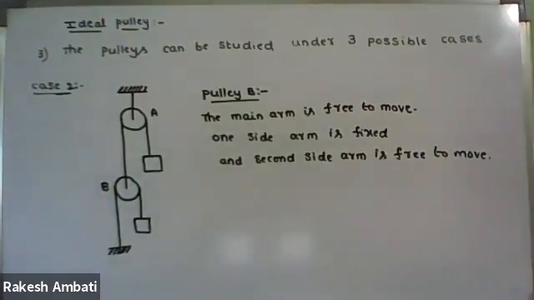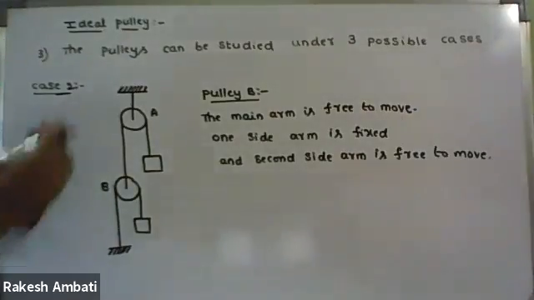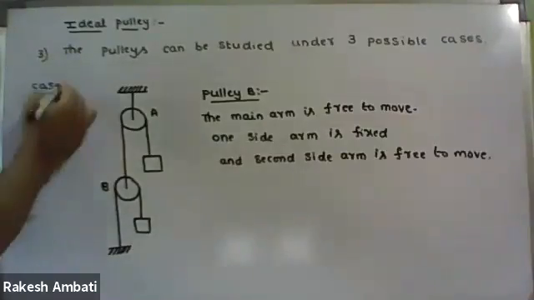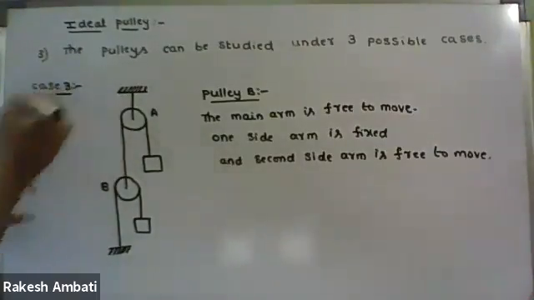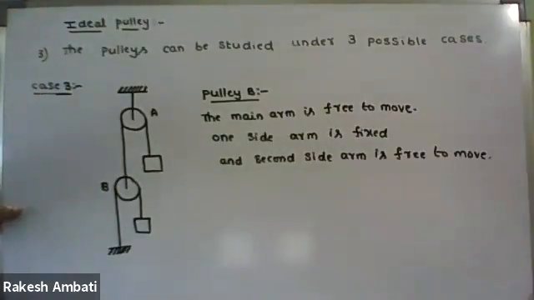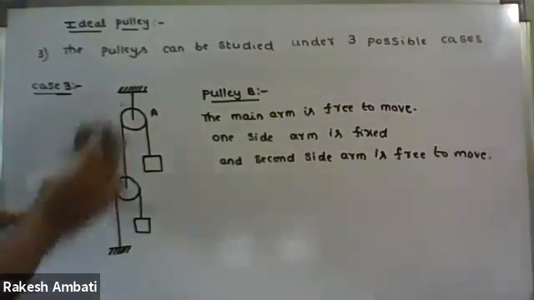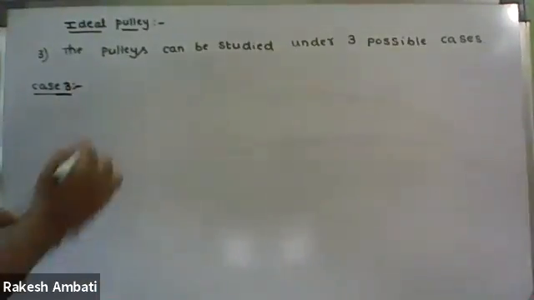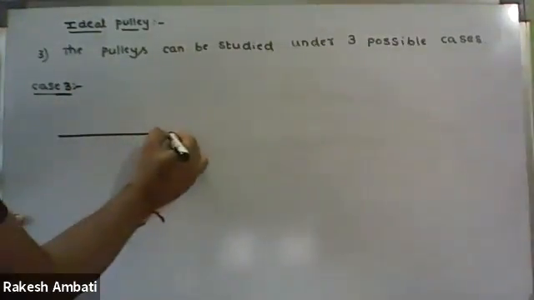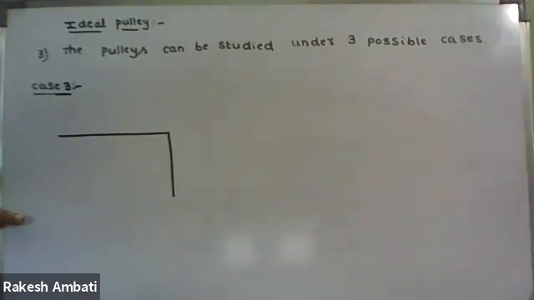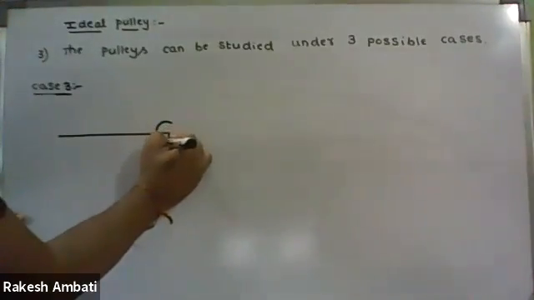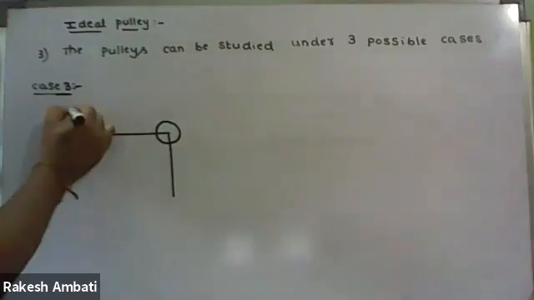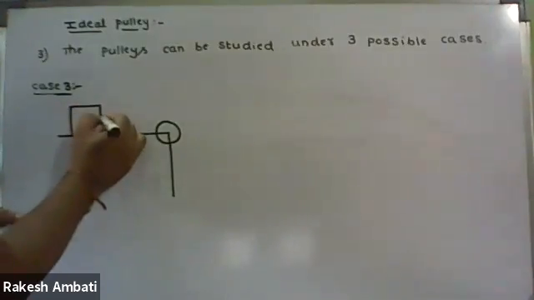Write down the third case. In the third case, I will draw the figure. So from the figure, let us see the motion of the pulley. For example, it is a horizontal surface. It is a pulley, and we have a block.